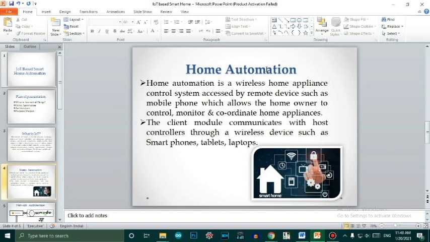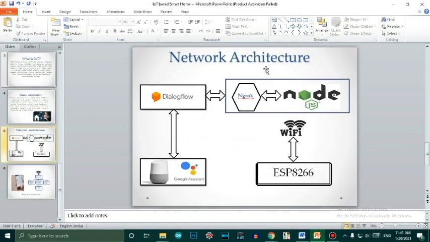It is not limited to the particular room. I can turn on my light even if I am in a different country. That is the main advantage of IoT or home automation. We'll first understand the network architecture of this, how these servers and devices are communicating with each other. It has some blocks. We'll discuss one by one.